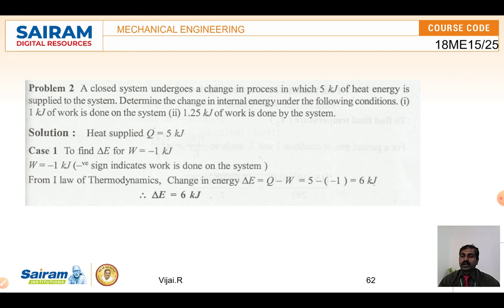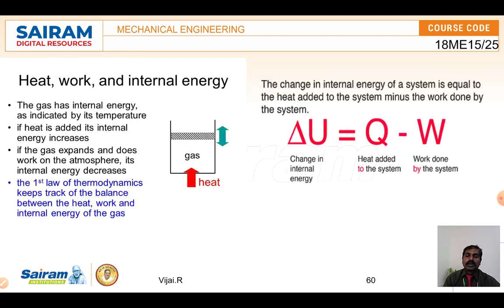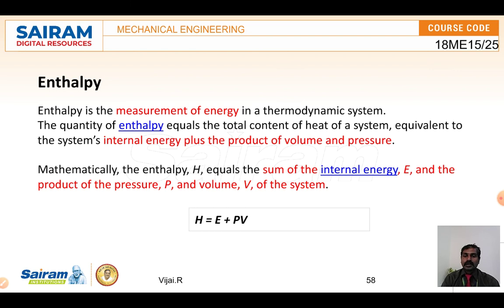This is how internal energy can be calculated with the help of the formula delta E is equal to Q minus W. Heat, work and internal energy, along with entropy and enthalpy, are very important in any thermodynamical system. The thermodynamical property enthalpy, as we said, is a measurement of energy.